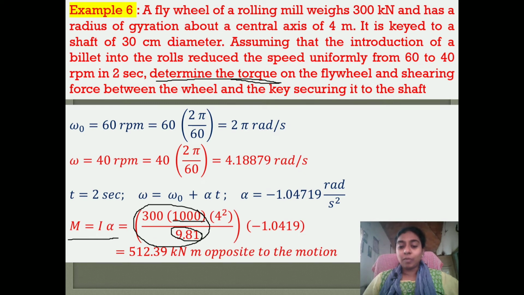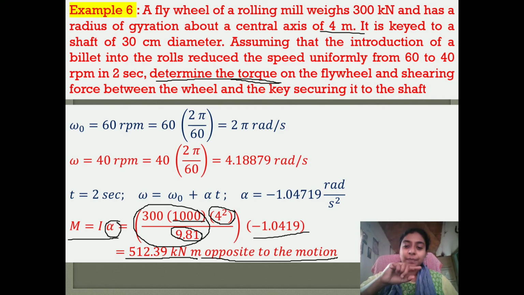The radius of gyration is given as 4 meter, so it is 4 square. So, mass into radius square, multiplied by the angular acceleration, minus 1.0479, we get minus 512.39 kilonewton meter.